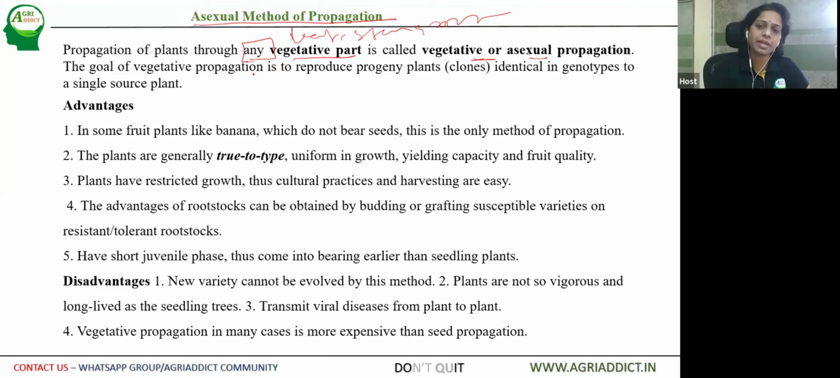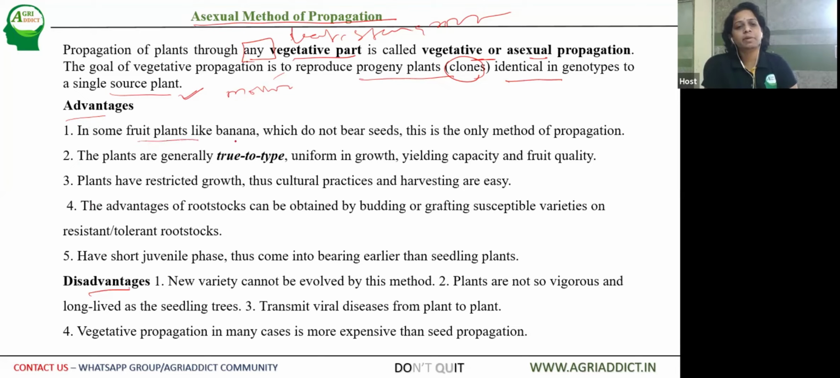So the plant can be multiplied into a number of plants, and the progeny by this method of propagation are called clones. Just remember this word, clones, which are identical in genotype with the single source plant from where the plants are being multiplied. That is, we cannot call it as mother plant also. Then there are certain set of advantages as well as disadvantages for this asexual method of propagation also. Let us look into this.